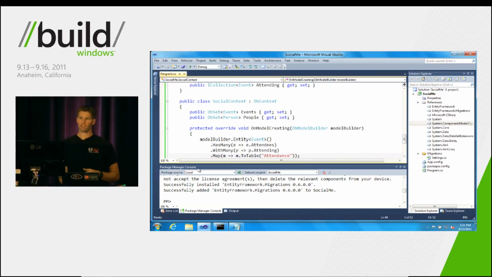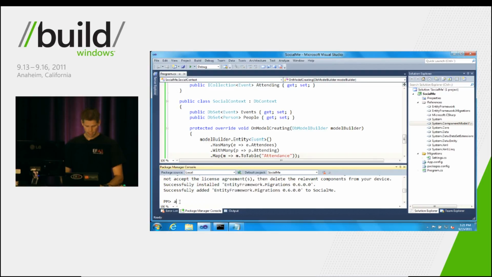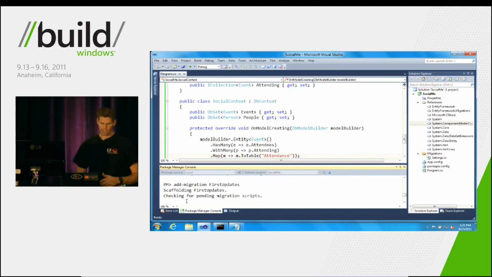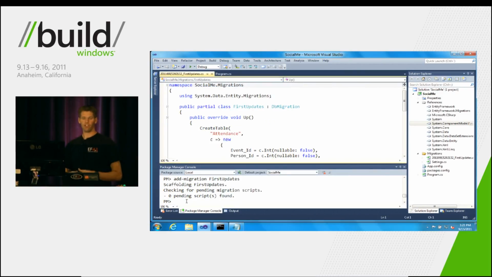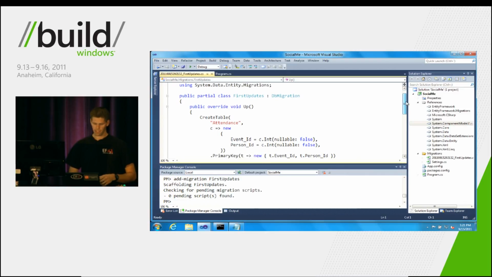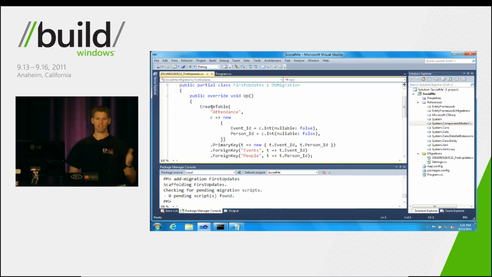Now we've made our code change, so let's run our first Entity Framework migrations command. We'll run Add-Migration, and we'll give it a name called first updates. We'll hit enter. It's going out and doing a diff between our new model and our previous model, and you can see that it scaffolded out some code for us. So let's take a look at that. You can see here's the code that we need to get our database back in sync. And it's kind of like a Fluent API in C# here.